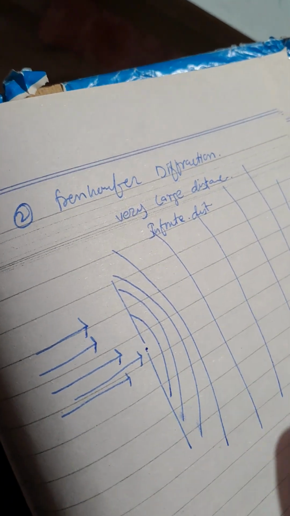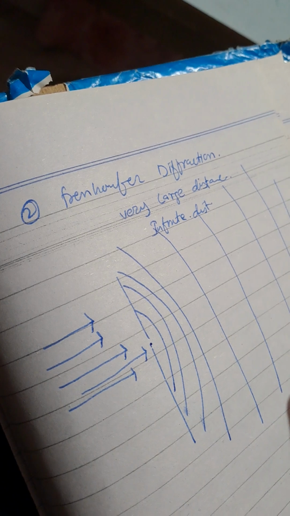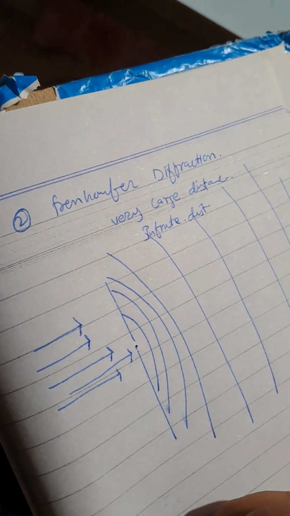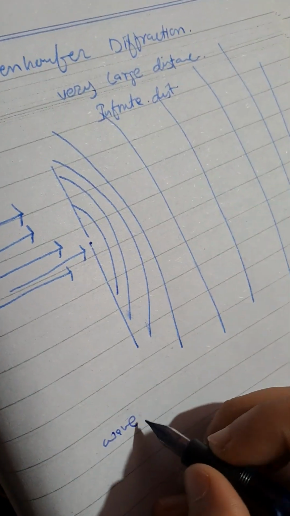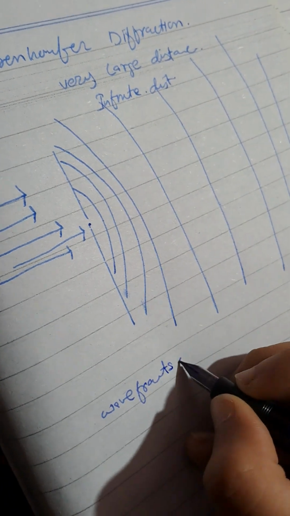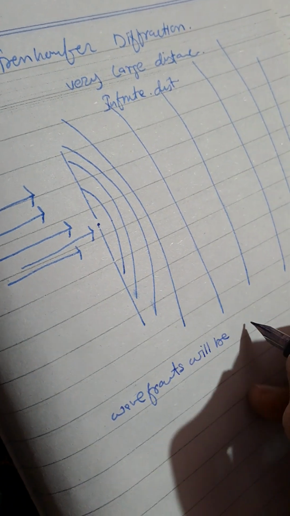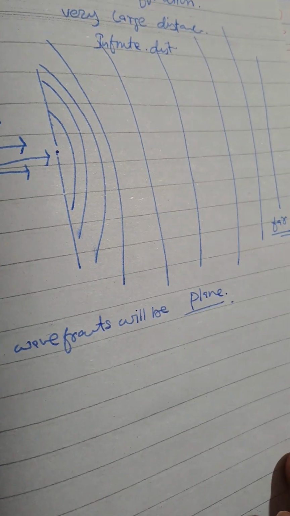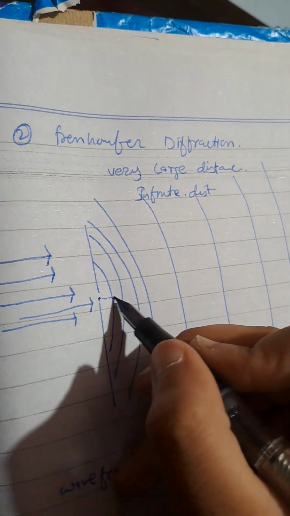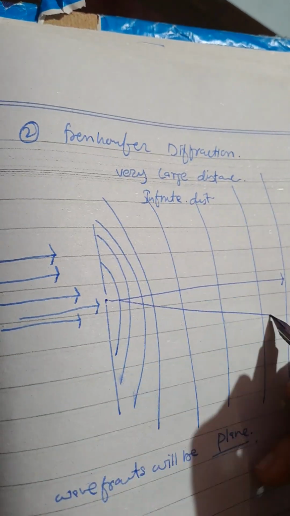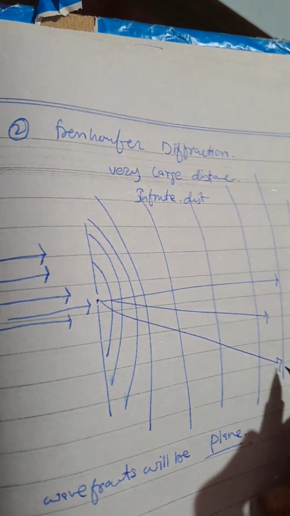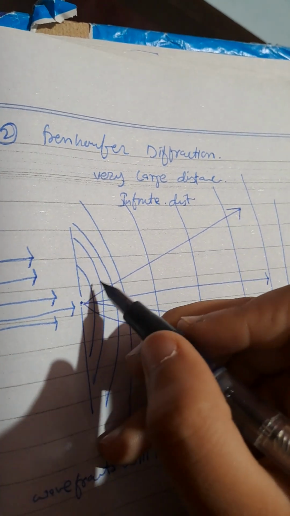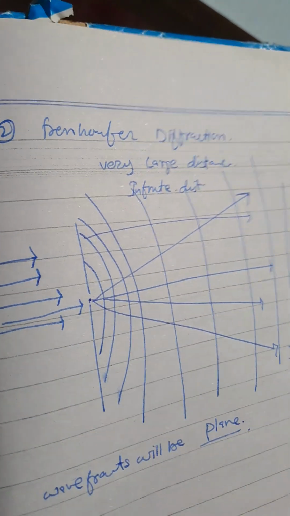So now over here the obstacle is very far, so the wavefronts will be plane. The wavefront will be plane. If we talk about the rays, so over here you can see these rays are basically parallel.